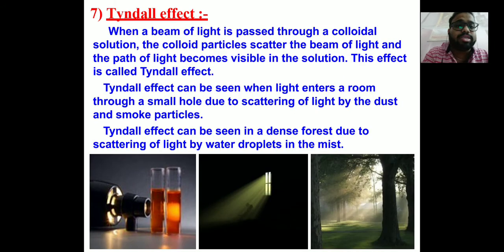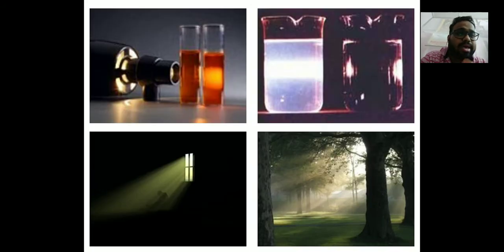Then you have Tyndall effect. What is Tyndall effect? Tyndall effect is when colloidal particles scatter a beam of light. Tyndall effect can be seen when light enters a room through a small hole. Suppose a room is very dark and light is entering through a very tiny hole. The light is scattered by the dust particles, so that is Tyndall effect. Tyndall effect can also be seen in a dense forest due to scattering of light by water droplets. So basically Tyndall effect means scattering of light in all directions by dust particles or smoke particles, whatever is present. This is the diagram I just showed you.